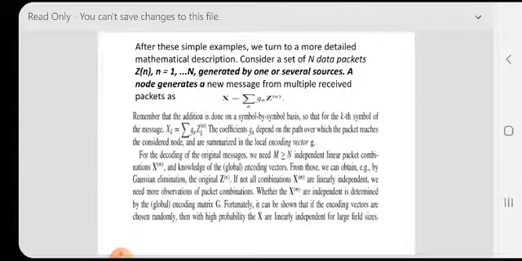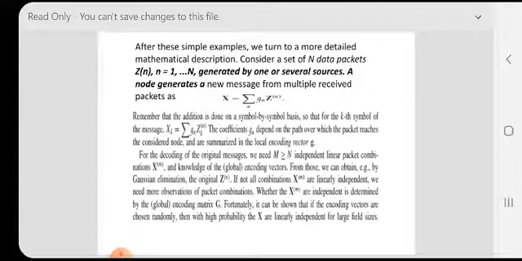Capital M independent linear packet combinations of X and knowledge of the encoding vectors. From those we can obtain by Gaussian elimination method the original Zn. If not all combinations X are linearly independent, we need more observations of packet combinations. Whether the X are independent is determined by the encoding matrix G.